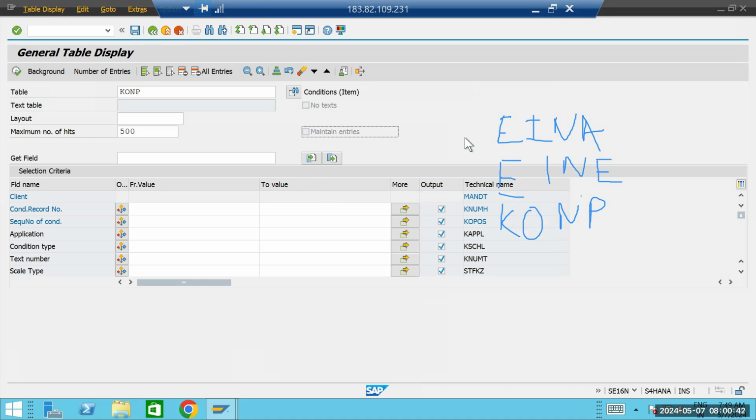The T codes we have already discussed, like ME11, ME12, 13, 14 and 15. These are the T codes to create an info record, change an info record, display an info record, or flag it for deletion. Sir, these are the standard tables, right? Yes, these are the standard tables.